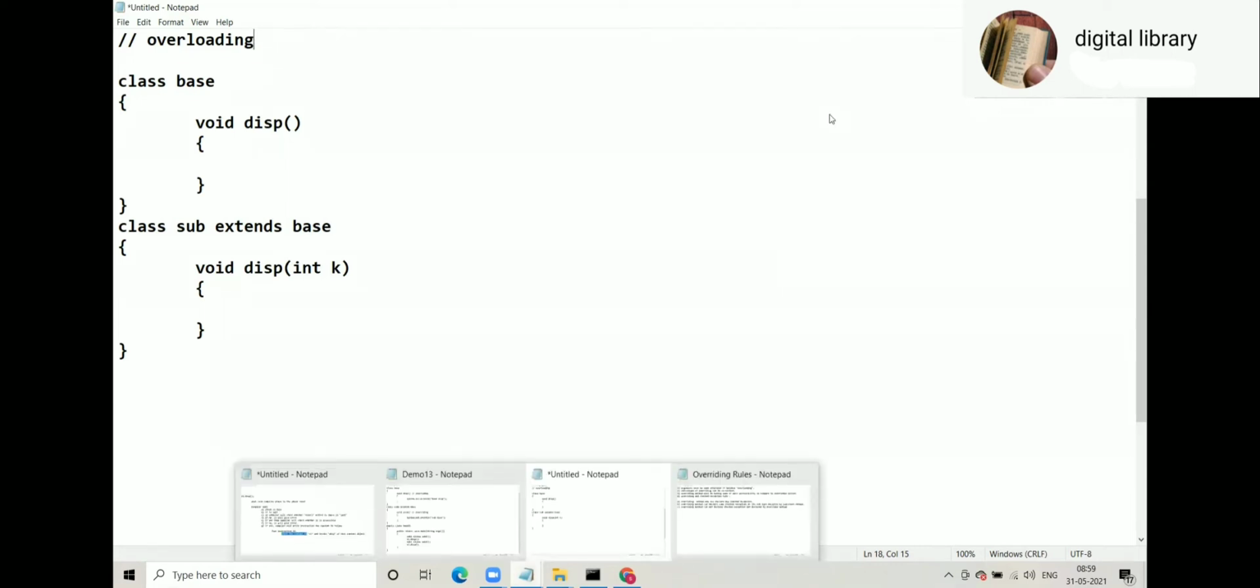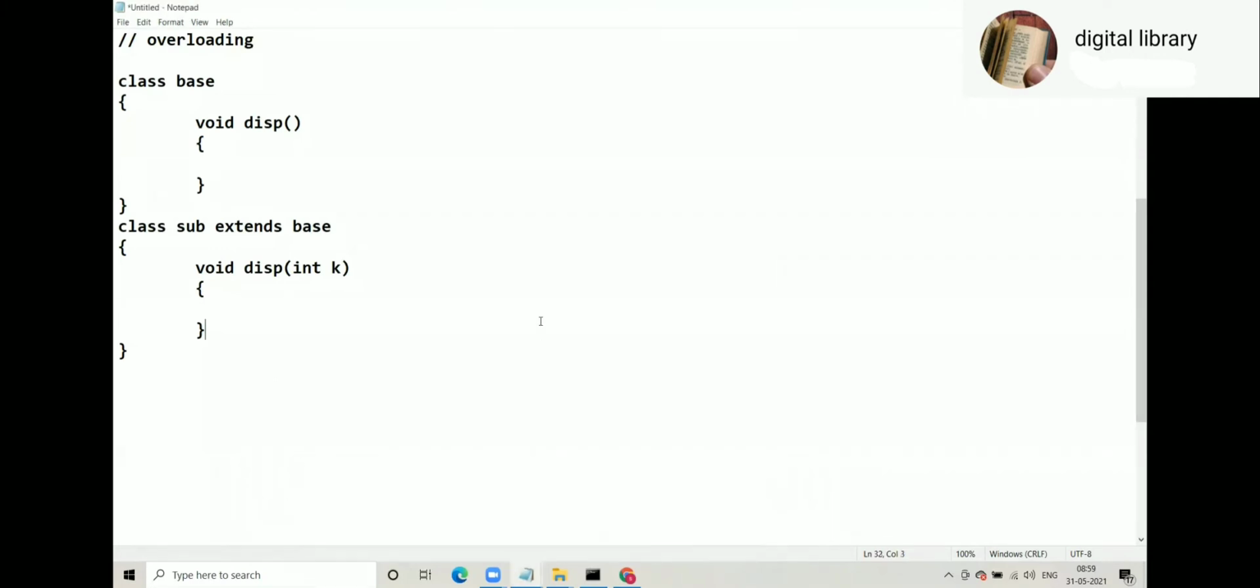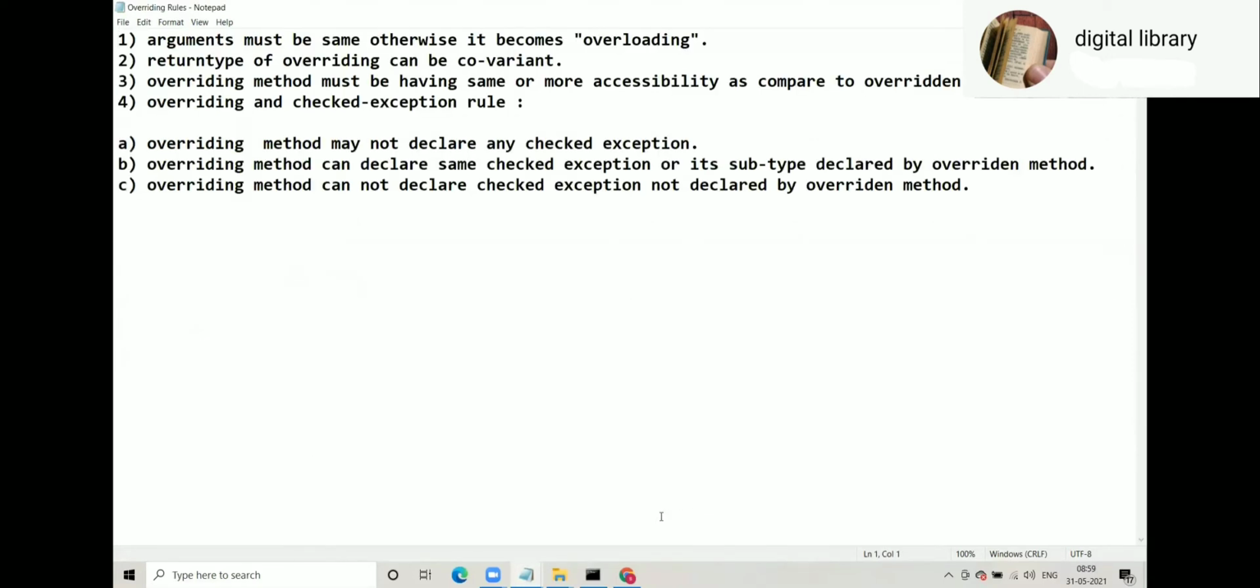Yes, Chiranjeev. Sir, in Java also for overloading behind the scenes mangling takes place. हाँ, mangling तो होना ही है ना, because you can't have two methods with the same name. Yeah, argument must be same, otherwise it becomes overloading.